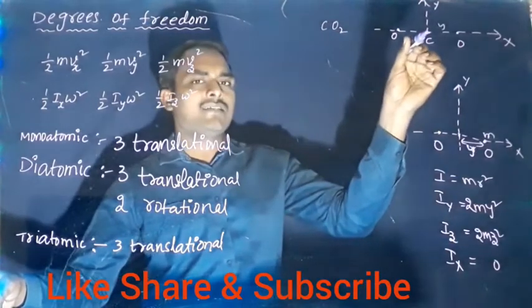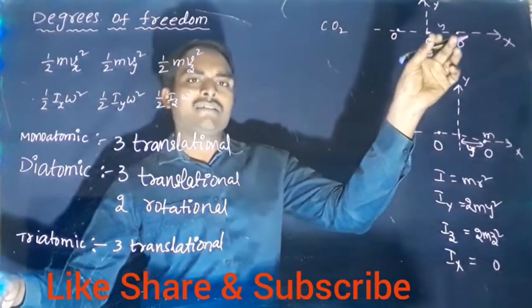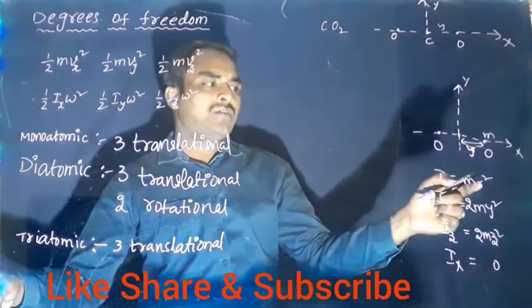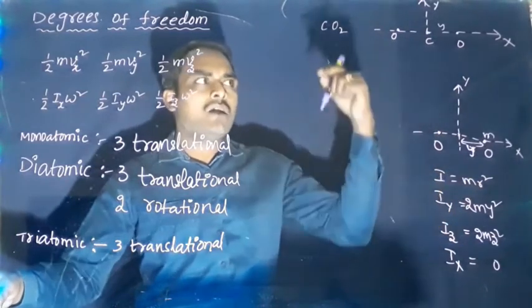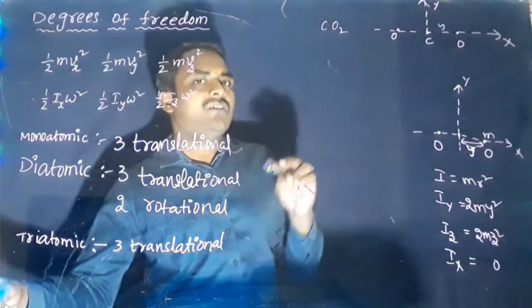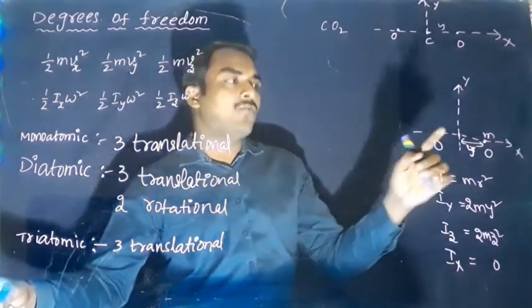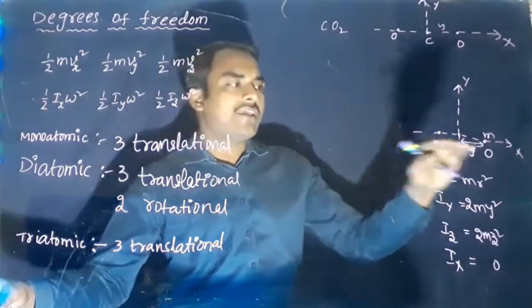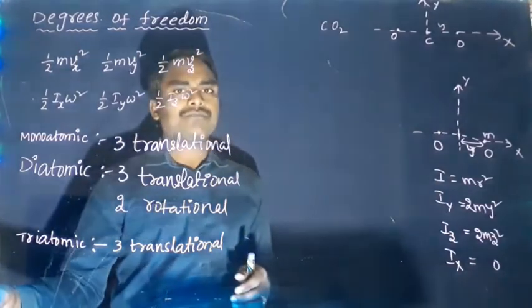This is the z-axis. From the z-axis also, oxygen is at some distance. So R value not 0, I not 0. So a linear triatomic will have 2 rotational degrees of freedom about y and z. About the x-axis again it is 0.